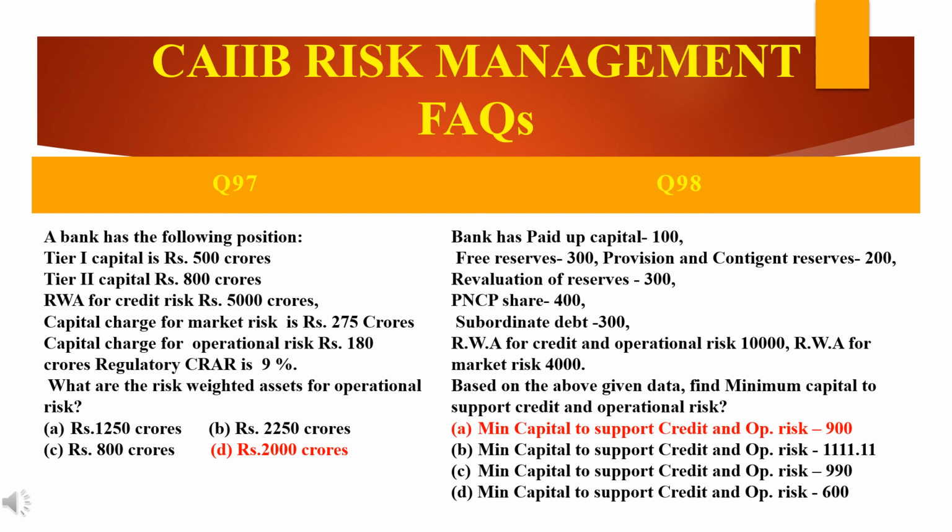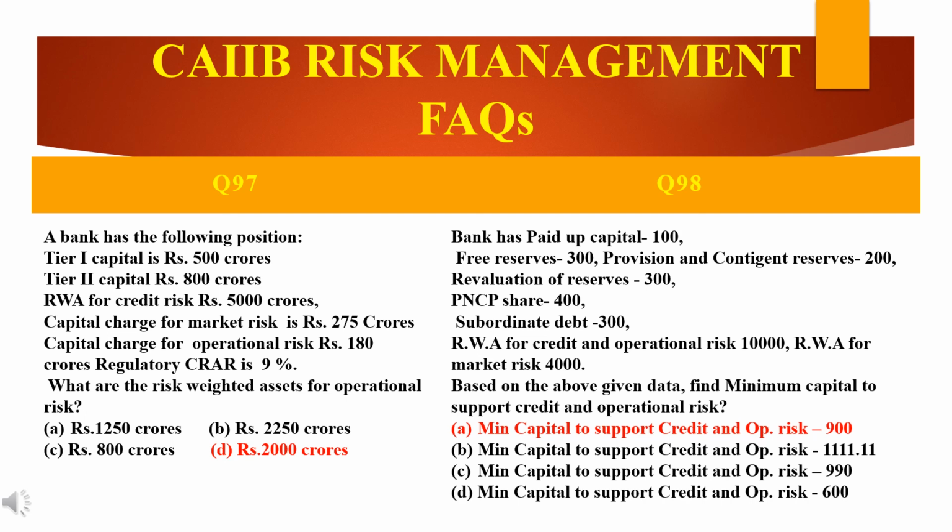Based on the above data, we need to find out the minimum capital to support credit as well as operational risk. The four options given are: 900, 1111.11, 990, or 600. So we will find out the answer now.